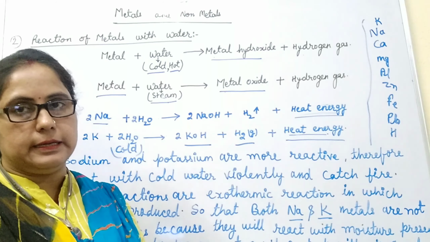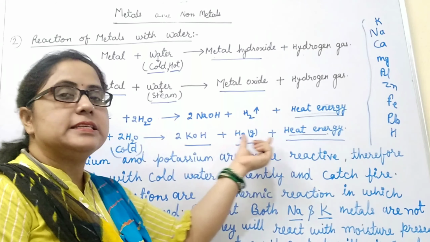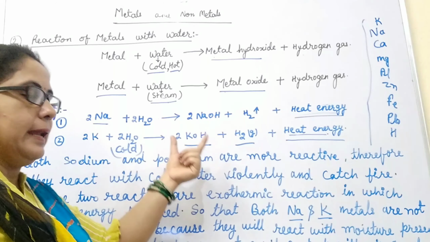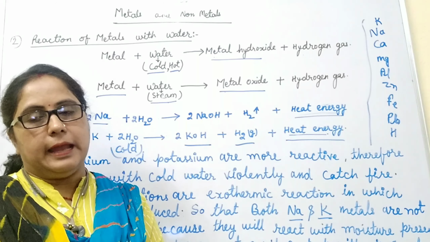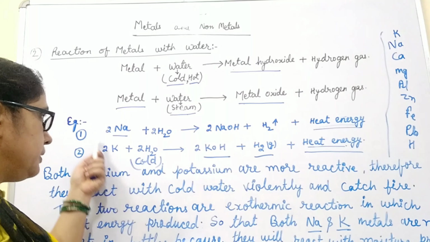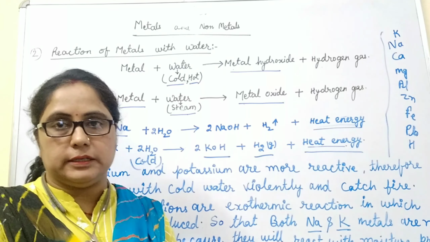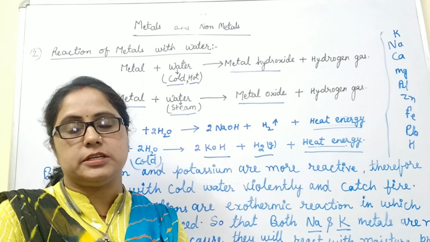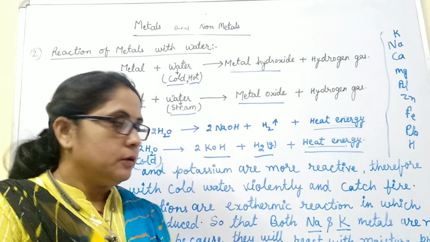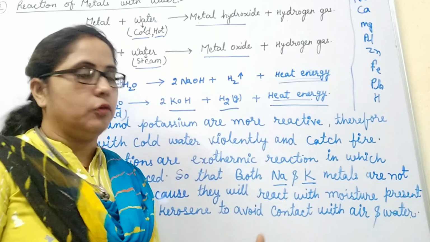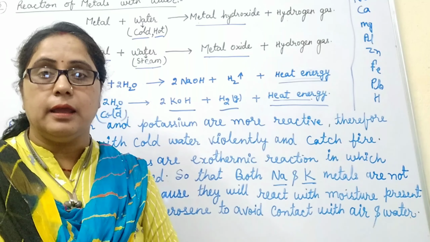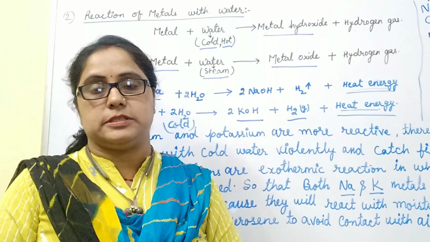Due to the production of heat energy, hydrogen gas catches fire in this reaction, so sodium and potassium can react with air and water and the reaction will be violent. This is the reason sodium and potassium metals are not kept in a bottle, because they react with moisture, catch fire and it is explosive. They are kept under kerosene to avoid contact with air and water. Otherwise, the reaction will be violent and explosive.